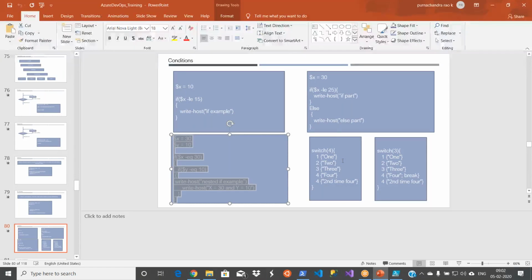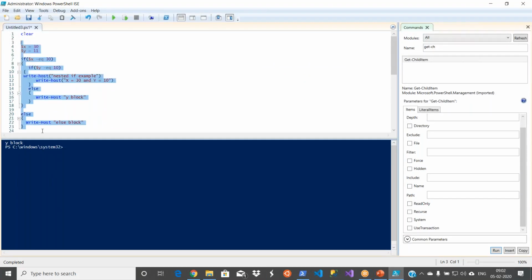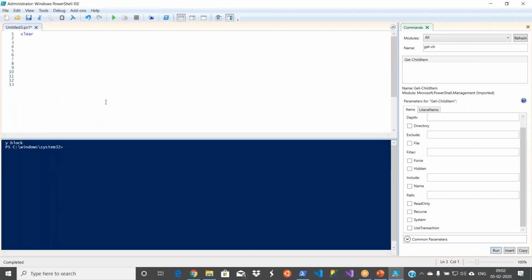And then the other way, there is one more conditional construct, that is a switch. In any programming language, these are all the things you have. Only the syntax will differ. So let me take a switch. So how does the switch work? You don't need to write these conditions.